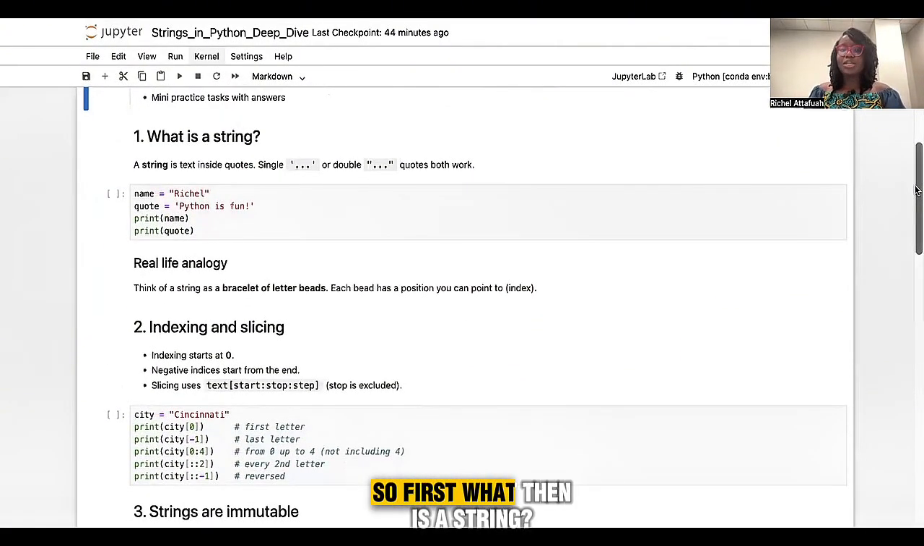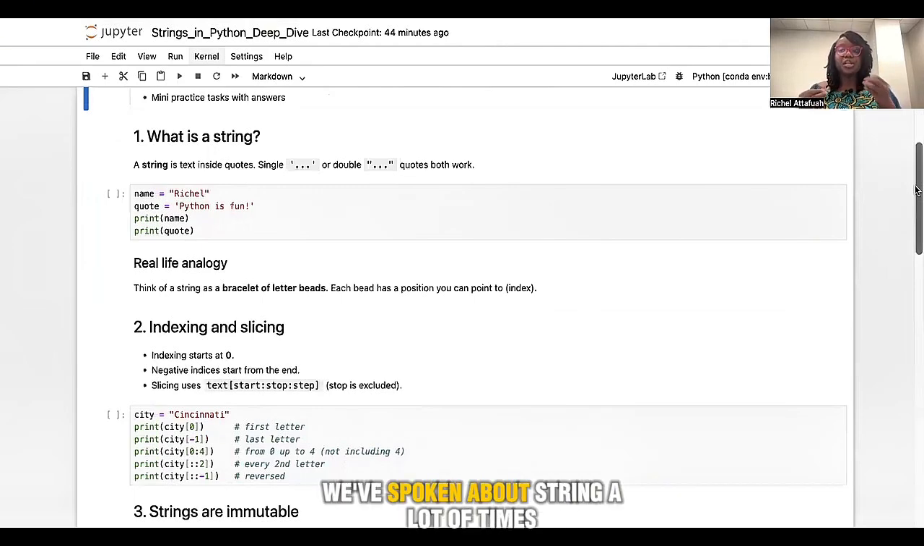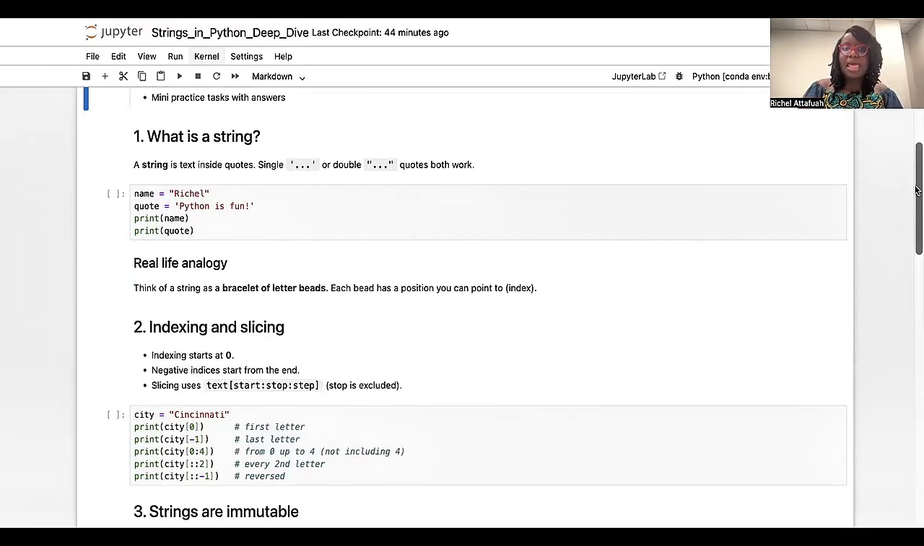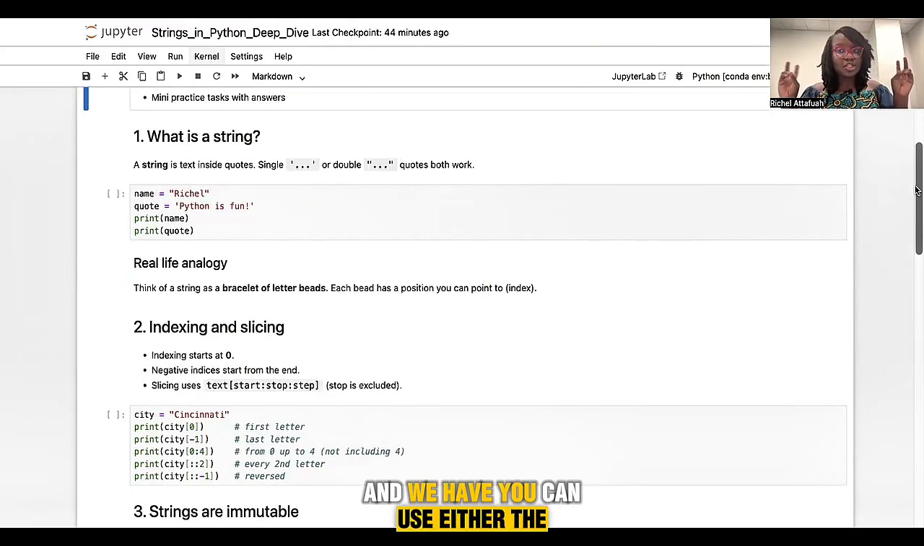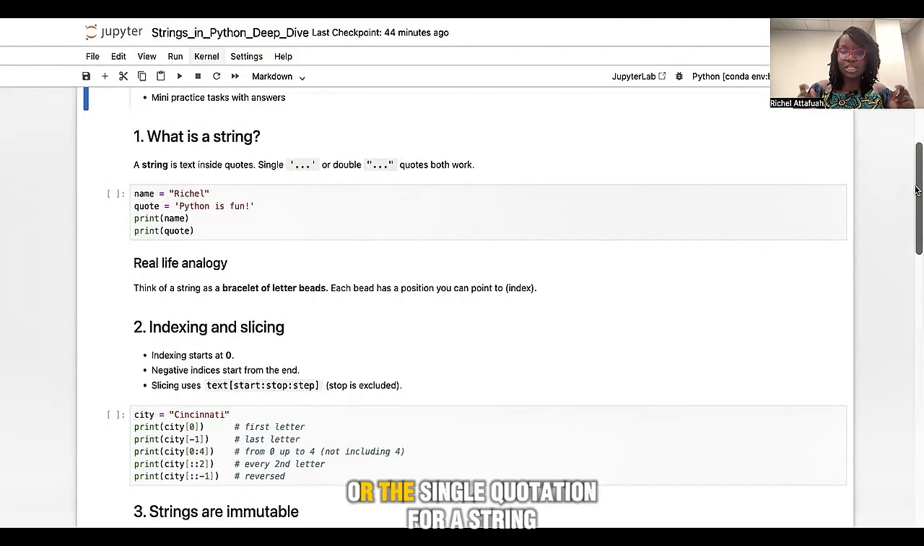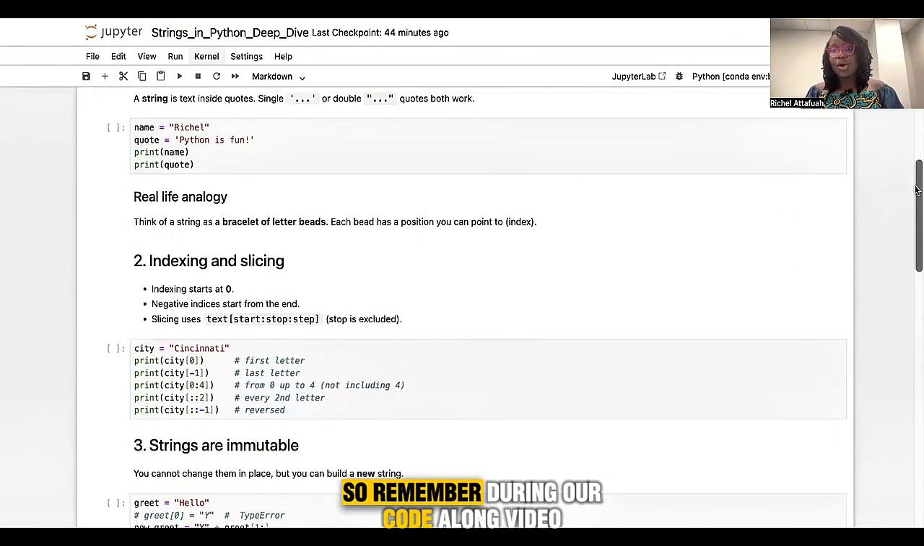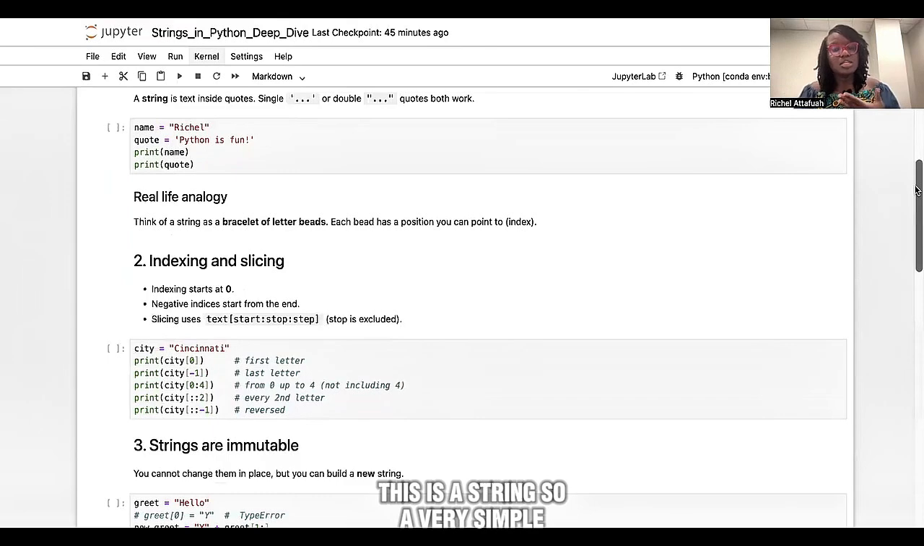So first, what then is a string? We've spoken about strings a lot of times as text, right? And we put them in quotations, and you can use either the double quotation or the single quotation for a string. Remember during our code along video, we had an error because we had a string where we had not put in a quotation, so Python couldn't identify it as a string. You can't just write words in Python just like that. You have to put them in quotations to let Python know that this is a string.